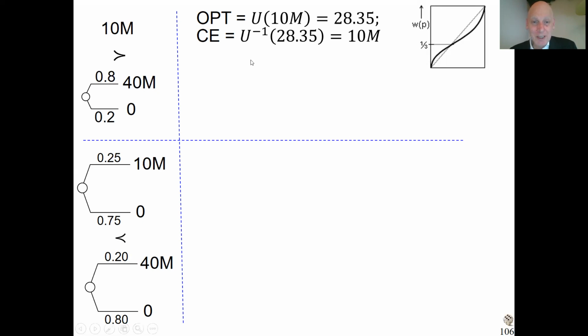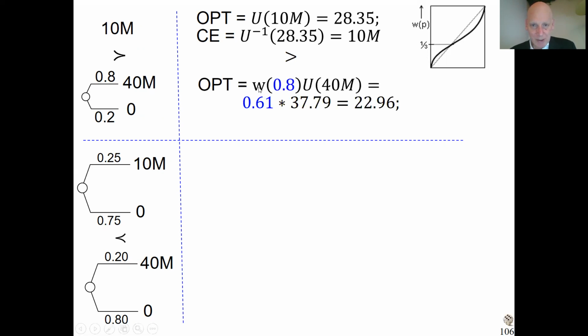Now we go to the second lottery, that one. Then on the prospect theory, that will be smaller, as we will see, because that is the weight of 0.8 times utility 40 million and utility 0.0, so I need not write the term of that. The weight here is 0.61, the utility, that very concave utility function, gives that number. So this is a prospect theory value that will not mean very much to you, just like that.